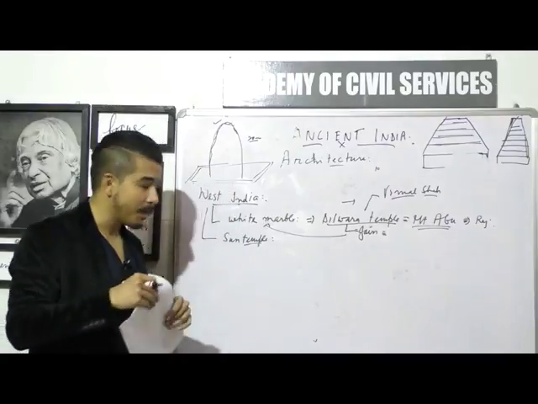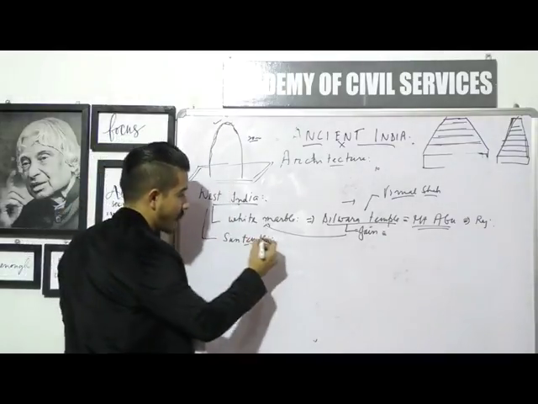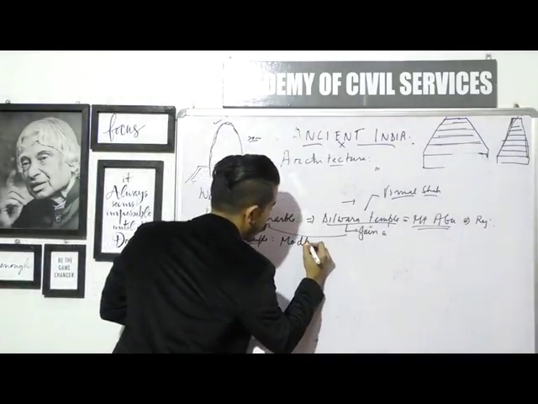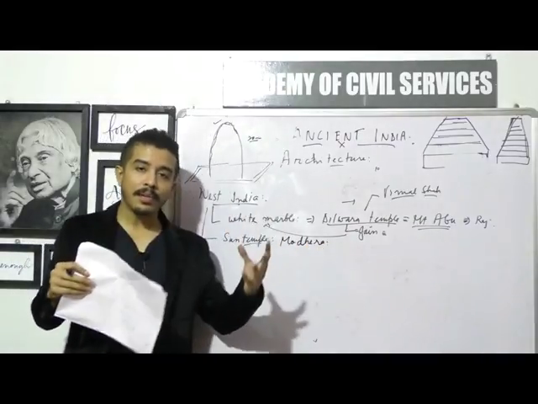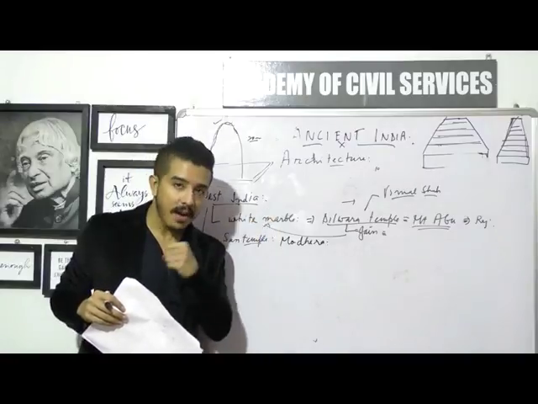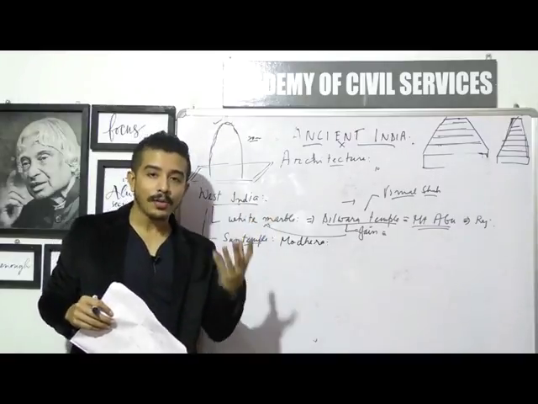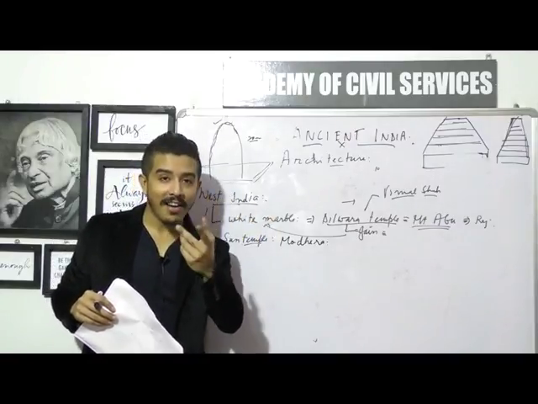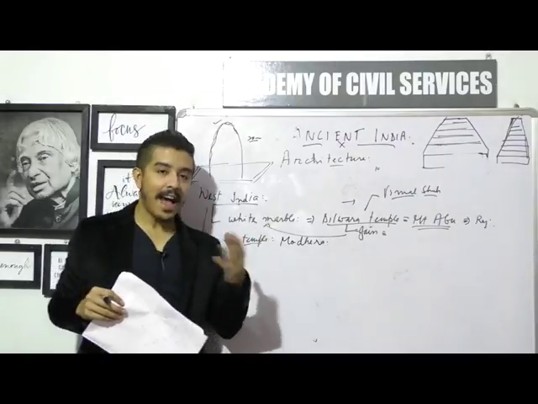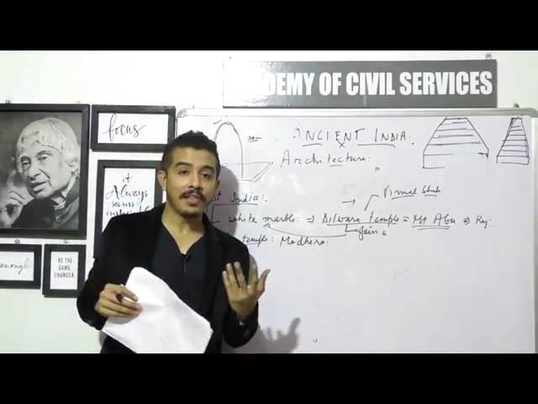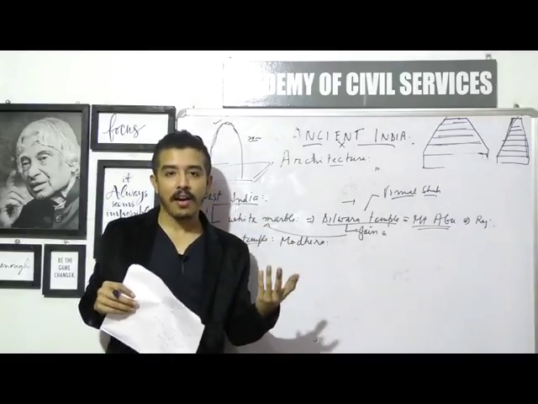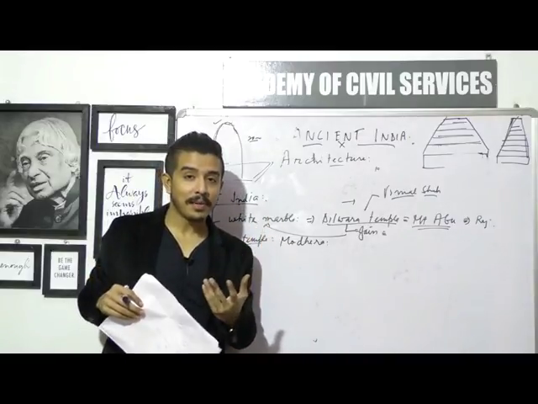The sun temple that we are starting today's discussion with is the one found in Modhera. Modhera is in Gujarat. But sun temples are not just found in Modhera. Sun temples are also found in Konark, which is in Orissa. By reading just one textbook, we would be clear that there are two places, Modhera and Konark, where sun temples are found.